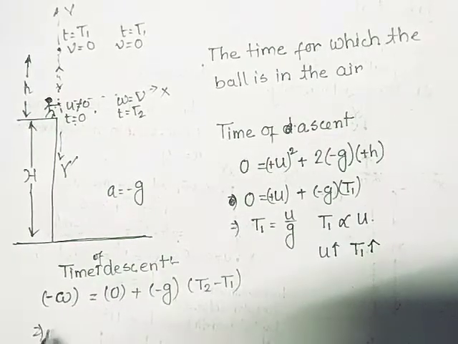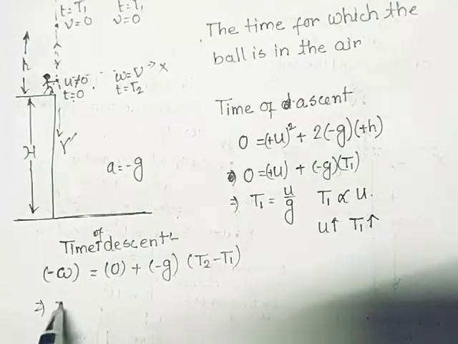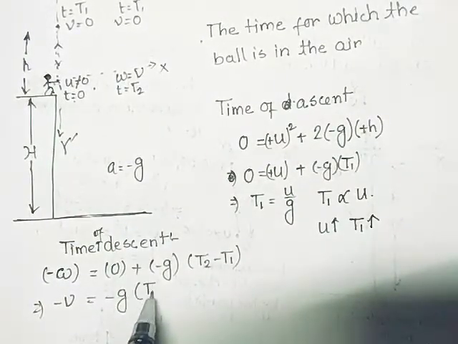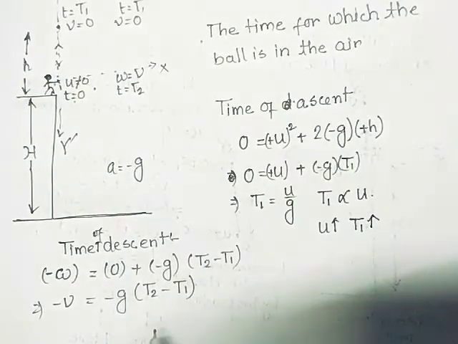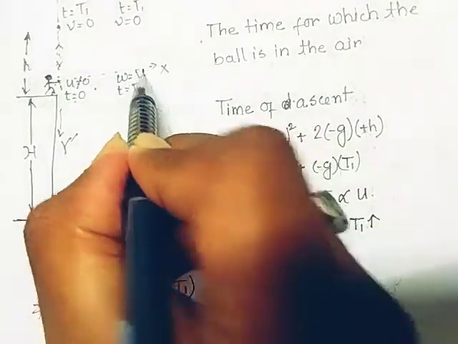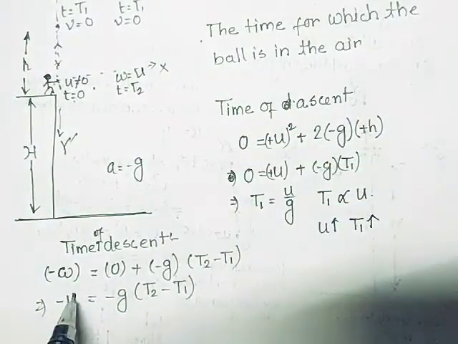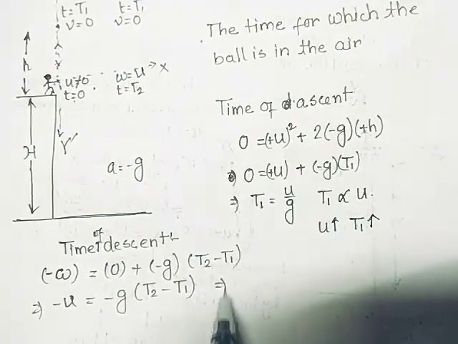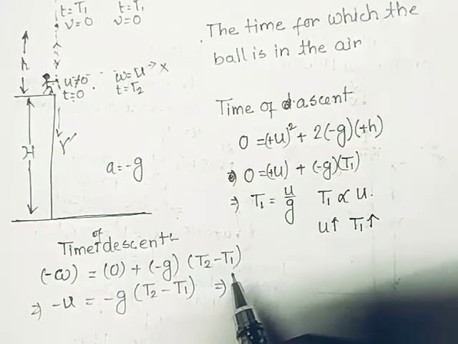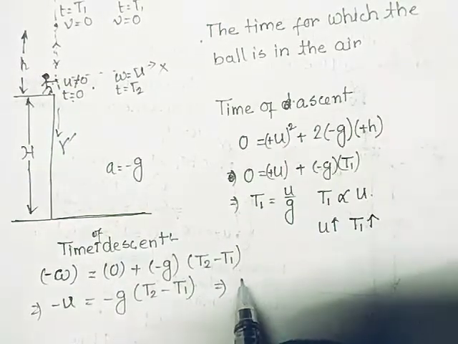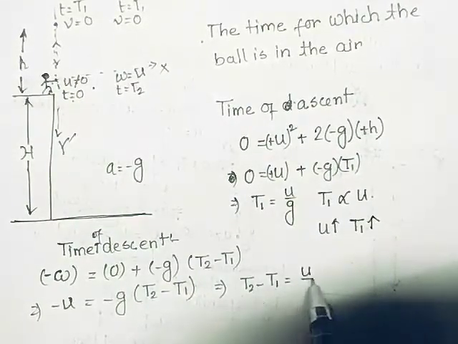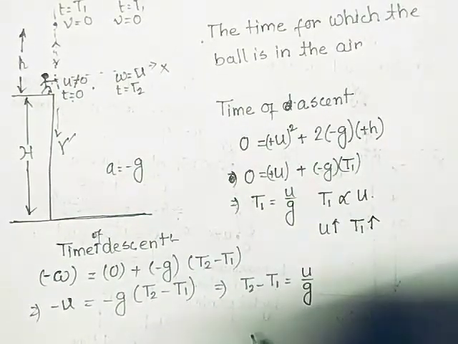So from here, W is equal to V numerically. So I can write this as minus V. So it is minus g into (t2 minus t1). So it is not V, it is U, that is the velocity of throwing. So from here, if I want to find this, then t2 minus t1 equals U divided by g. Clear?